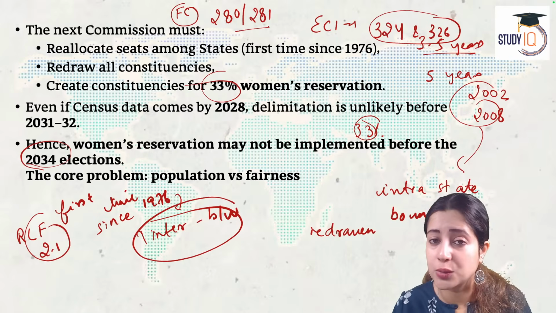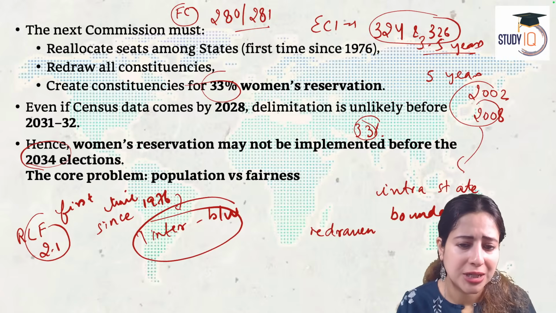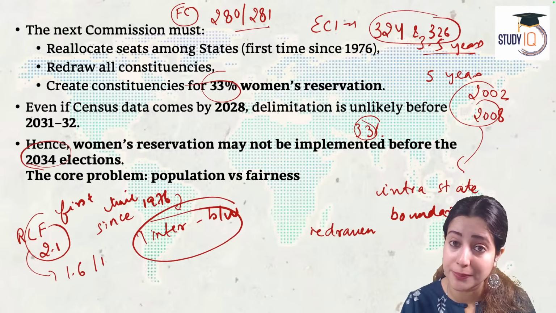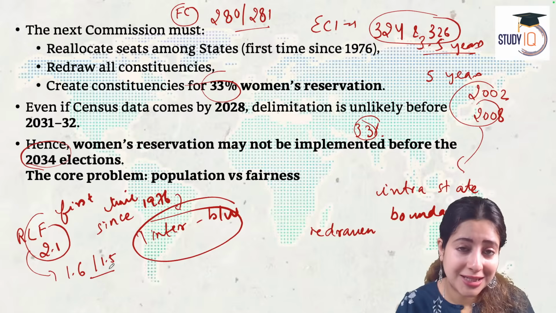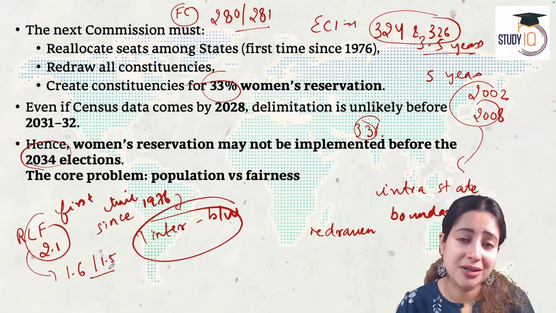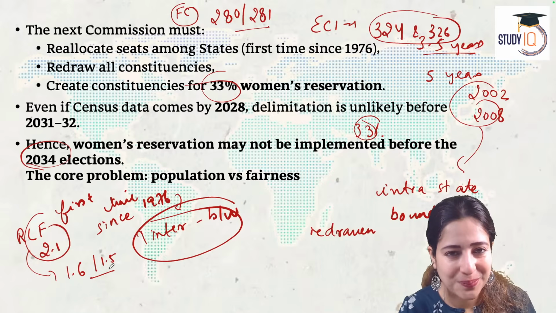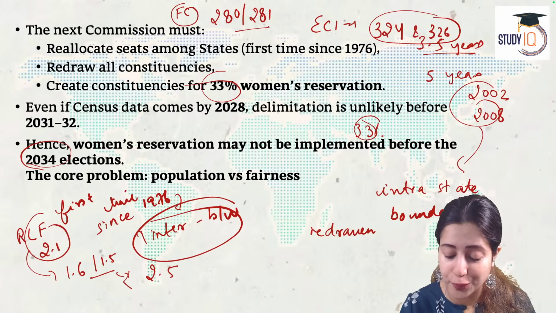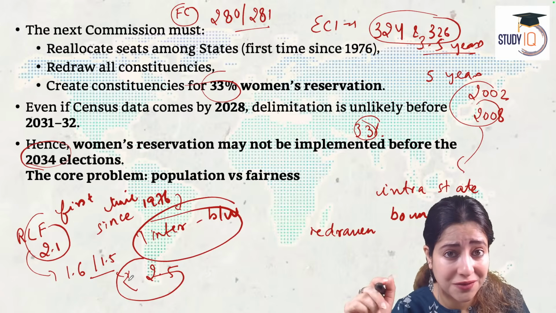There are southern and western states which have been able to reduce their population so much that today it has fallen below the replacement level fertility. It is touching 1.6 to 1.5. But there are other states like Bihar, Chhattisgarh, Uttar Pradesh, Jharkhand, Rajasthan, Uttarakhand, where the fertility rate even today is more than 2.5. Recently Bihar had 2.8. You see the variation in fertility rate.